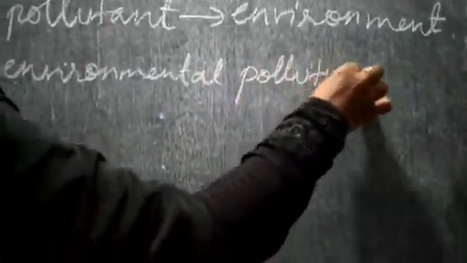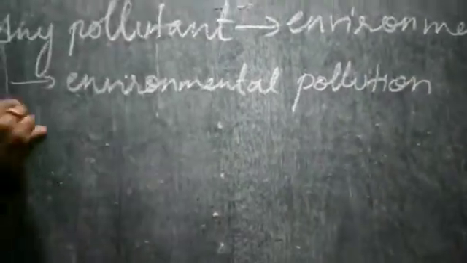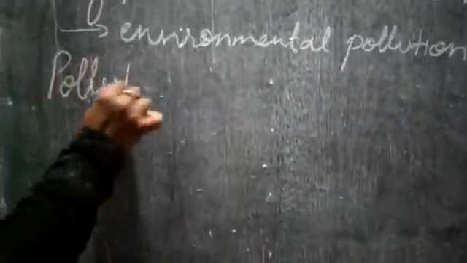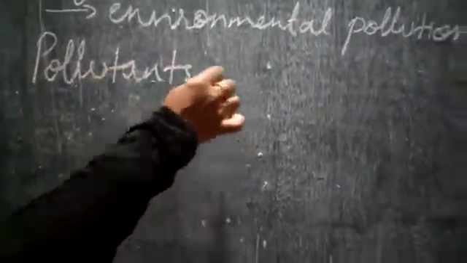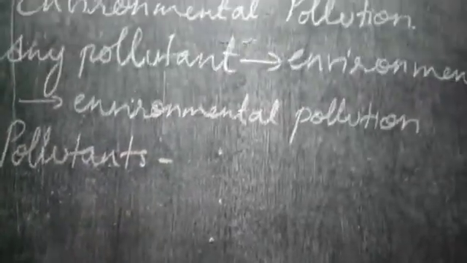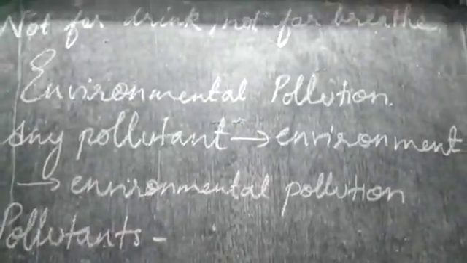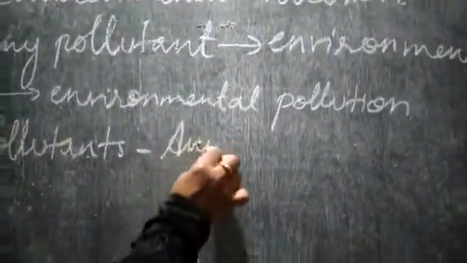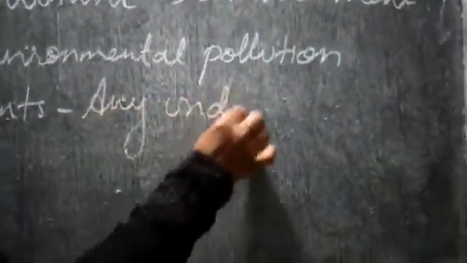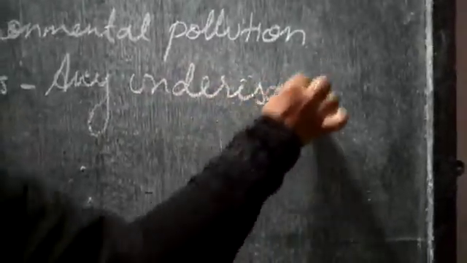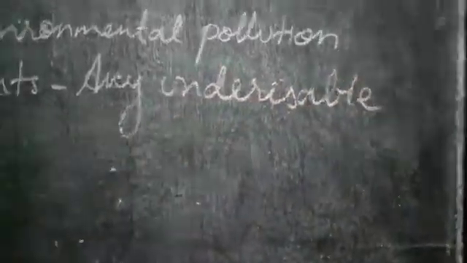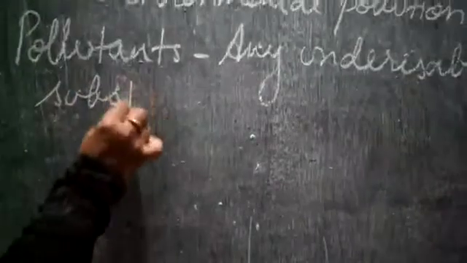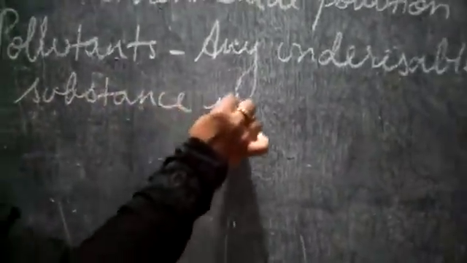Yes. Now, what are these pollutants? Pollutants are any undesirable substance entering into the environment.